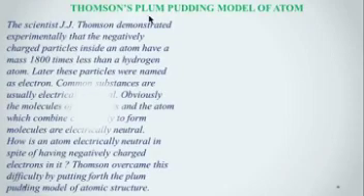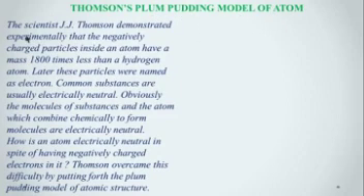Here, the second atomic theory: Thomson's plum pudding model of the atom. The scientist J.J. Thomson demonstrated experimentally that the negatively charged particles inside an atom have a mass about 1800 times less than a hydrogen atom. Later, these particles were named electrons. Common substances are usually electrically neutral. Obviously, the molecules of substances and the atoms which combine chemically to form molecules are electrically neutral.